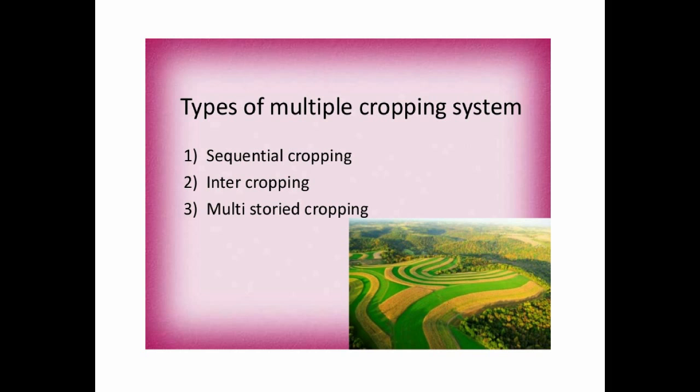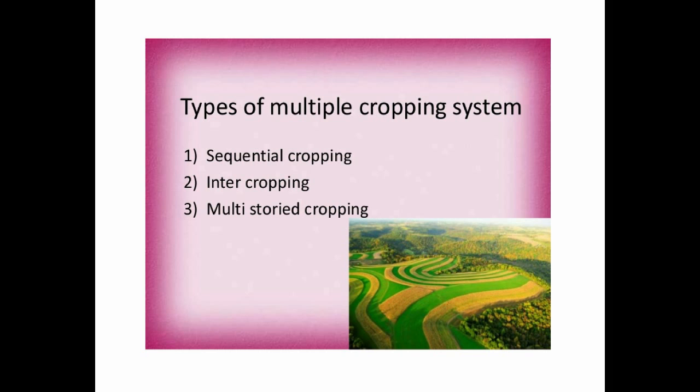Now, second type of multiple cropping is intercropping. Intercropping is the cultivation of two or more crops simultaneously on the same field. The most common goal of intercropping is to produce a greater yield on a given piece of land by making use of resources or ecological processes that would otherwise not be utilized by a single crop.